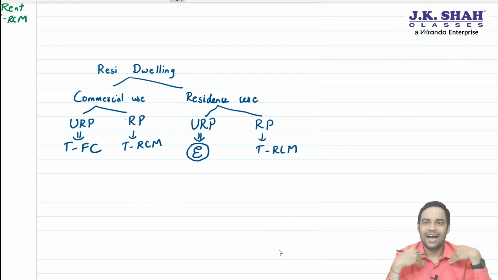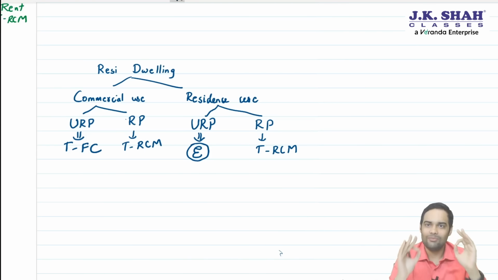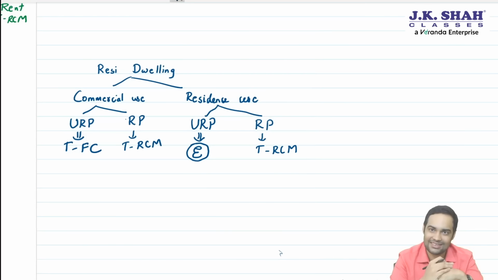Say suppose I am a proprietor of a proprietorship concern and I am a registered person, and I take a house on rent for my own stay in my personal capacity. I am a registered person. I have taken a house on rent for my own stay in my personal capacity. Whether GST should apply on that? Sir, looking at the provision, it says if you are a registered person, taxable under RCM.